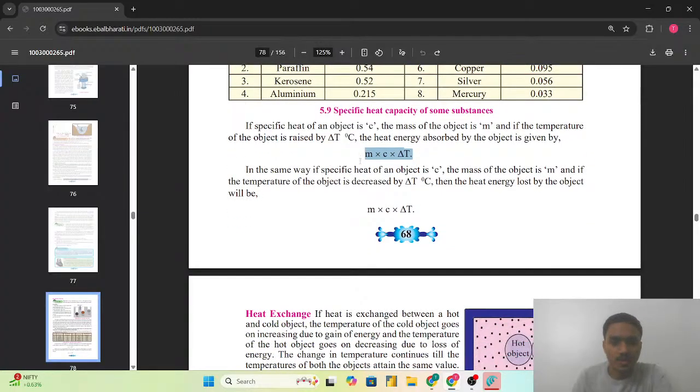So in the same way, if the specific heat of an object is c and the mass of the object is m, and if the temperature of the object is decreased by delta T degree Celsius, the heat energy lost by the object will be m c delta T. Same, that will be the delta T, which is the change in the temperature.